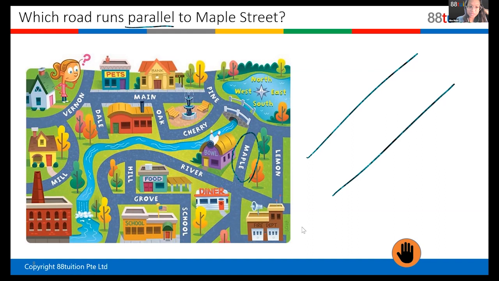So there are many street names, right? There's Mill, Dale, Main, Oak, Cherry. So look at the map. Alfred, what do you think? Which street is parallel to Maple? I've already circled Maple for you. So which street goes side by side with Maple, but doesn't converge? It's like going straight.